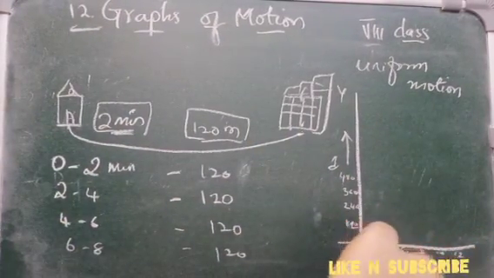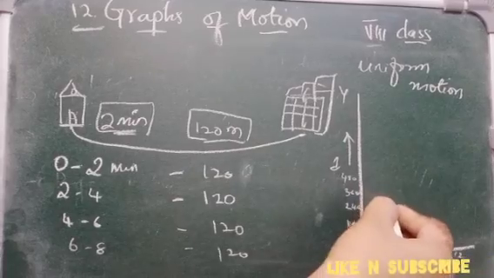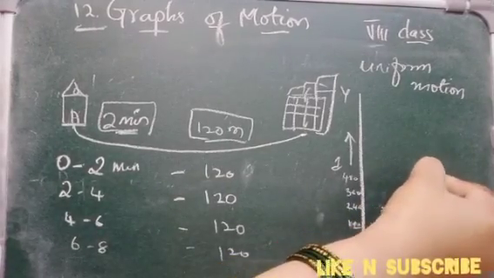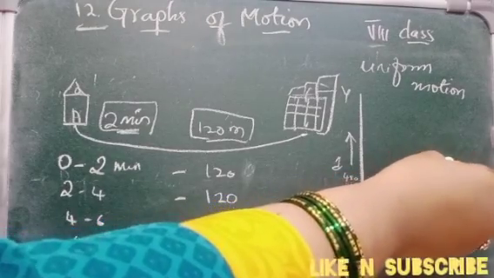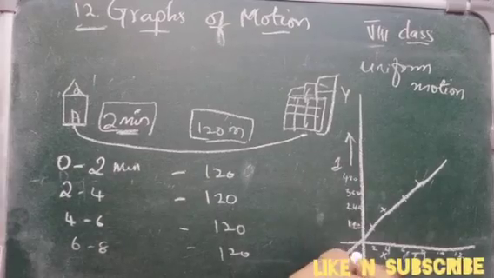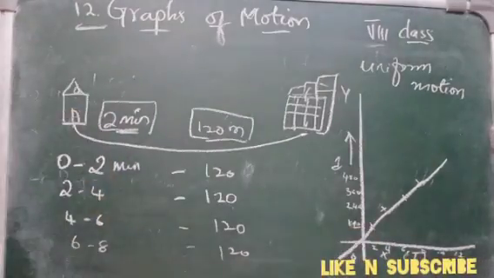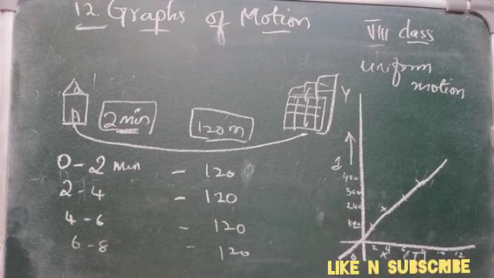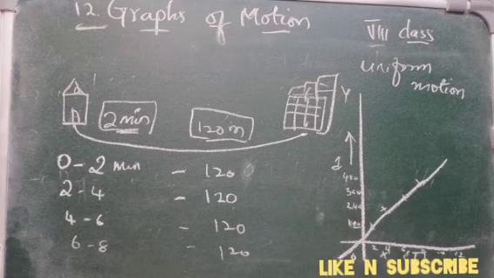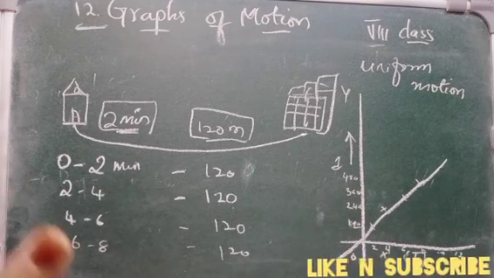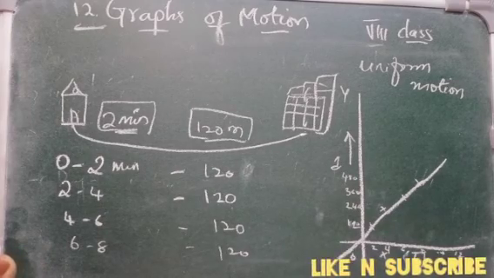Again, when you draw it, you will mark it like this: 6 minutes, 360; 8 minutes, 480, like this. So you will get a straight line which is passing through 0. That is your uniform motion graph. Similarly, if you take a non-uniform motion, there you will get a different graph. For now, you have understood how to draw the graph for uniform motion.